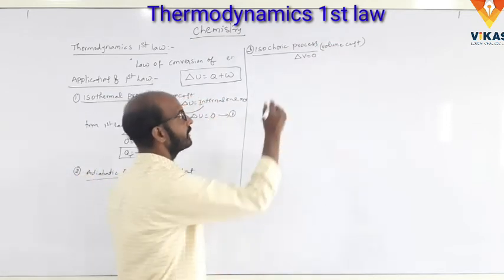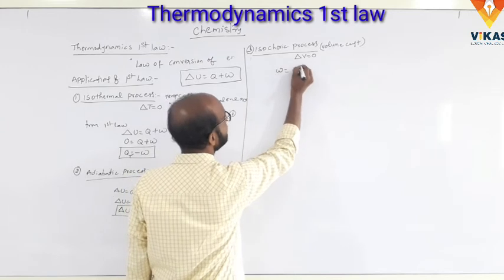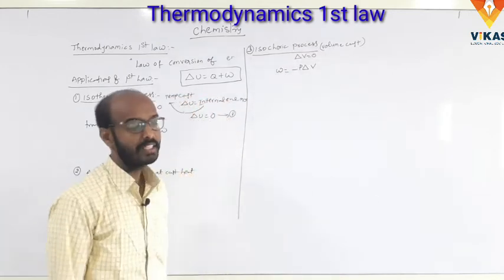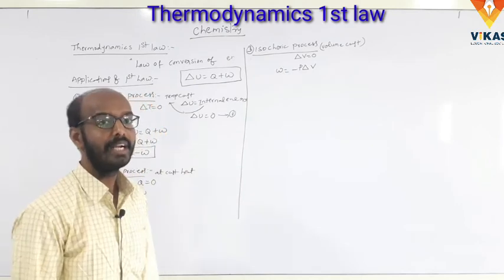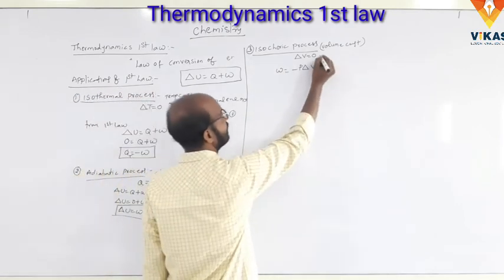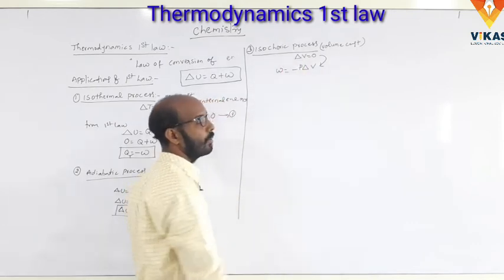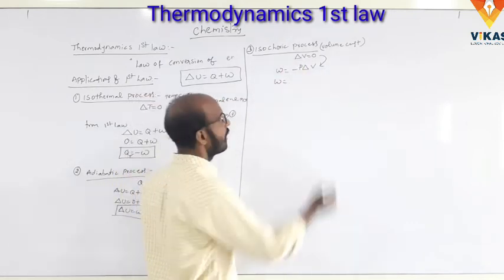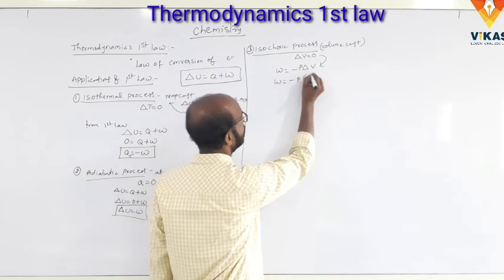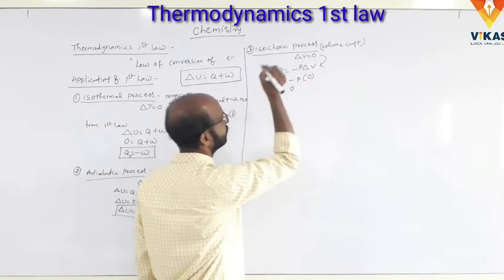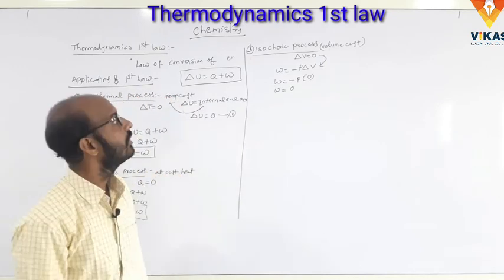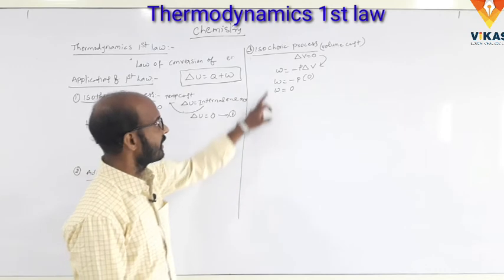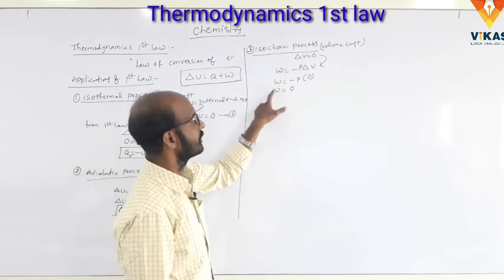We know the work done formula, W is equal to minus P delta V. Substitute the delta V value in the formula. So W is equal to minus P into 0. So work is equal to 0 at constant volume.